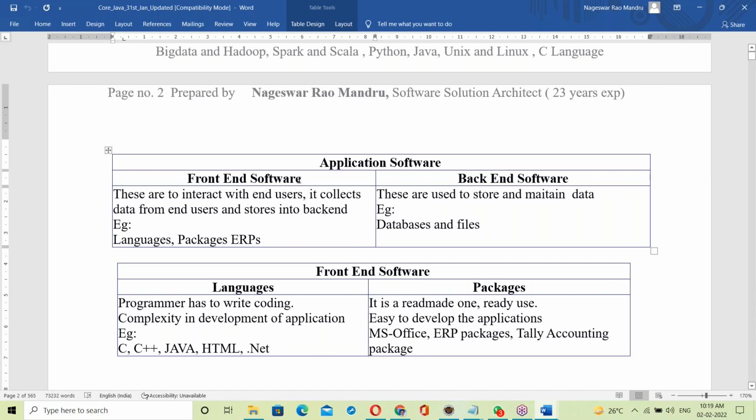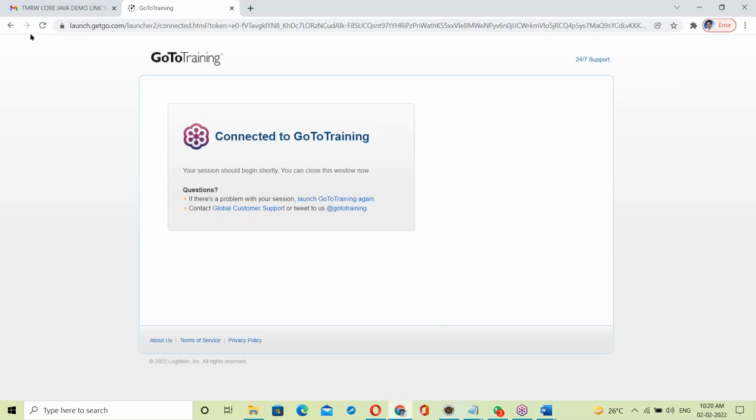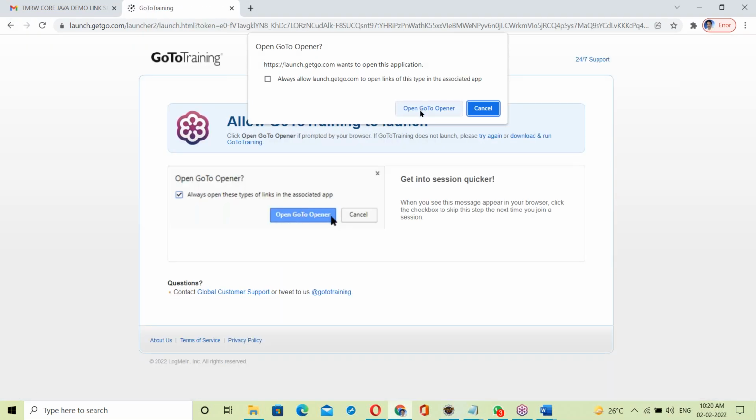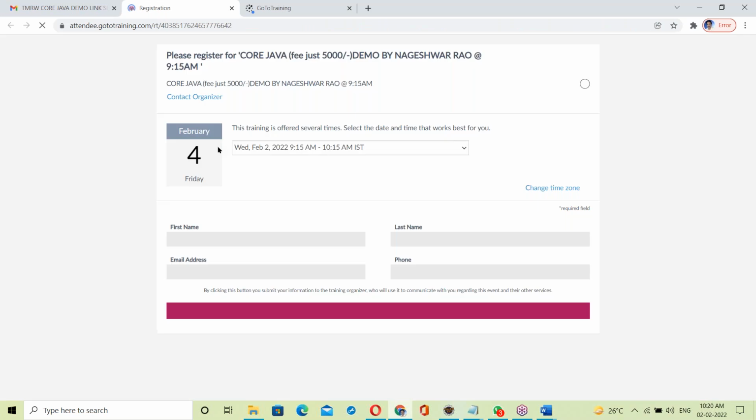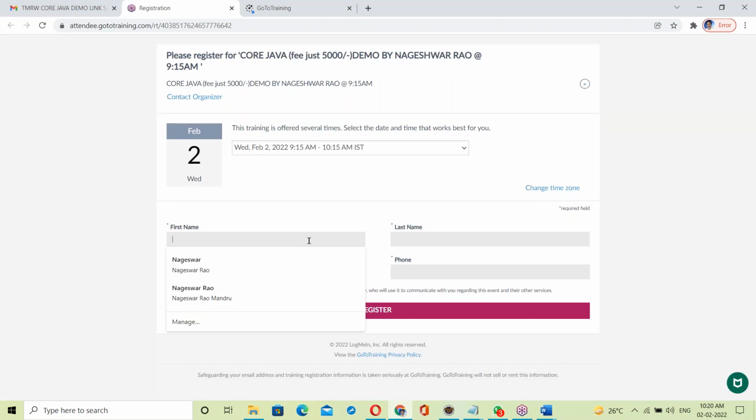So what is front end here? See, this is front end.